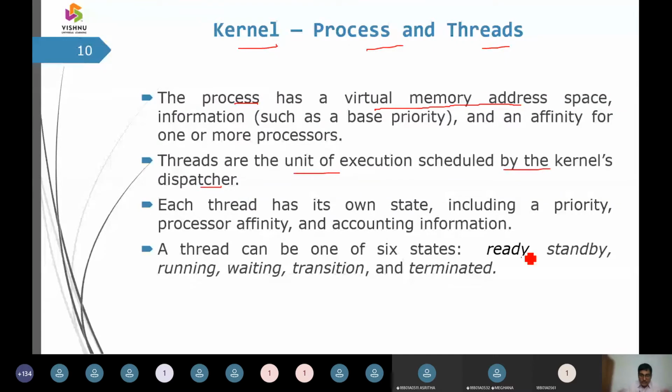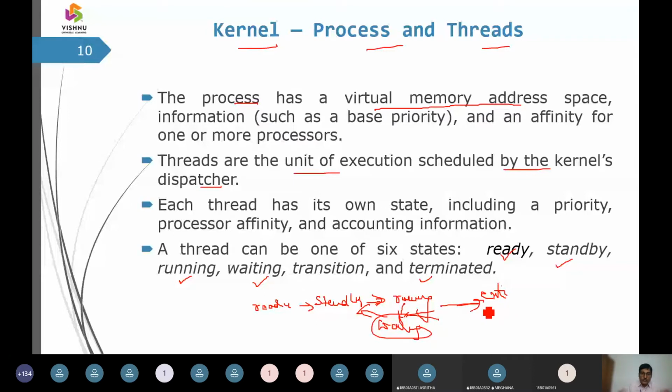So all these 6 states: ready state, followed by standby, followed by running state, and then we have the waiting state, and then the exit state. The exit state means terminated. So this is a cycle here, and there is no cycle from running to exit state. Every thread is going to have some state information, and state information is maintained by a PCB. PCB stands for process control block, and it is going to have a thread ID or a process ID to identify the uniqueness of a process.